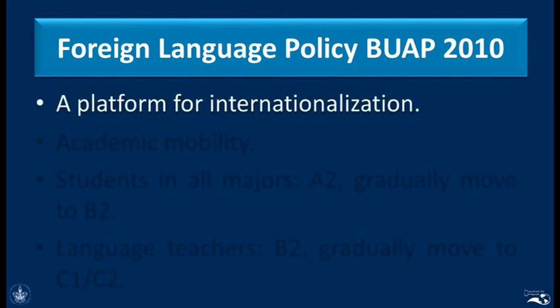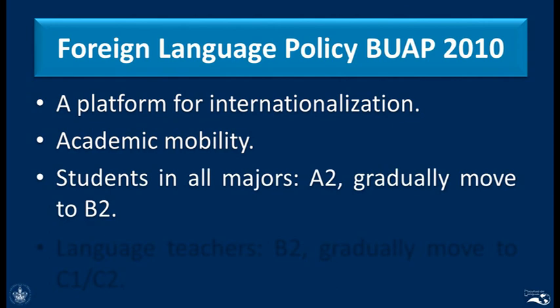And basically, what this policy intended to be was a platform for the internationalization of the university. And of course, the most important thing that we wanted to get was to increase academic mobility for the students. And of course, what we decided to do is that all of the students in the university should study languages. Okay? All kinds of languages.